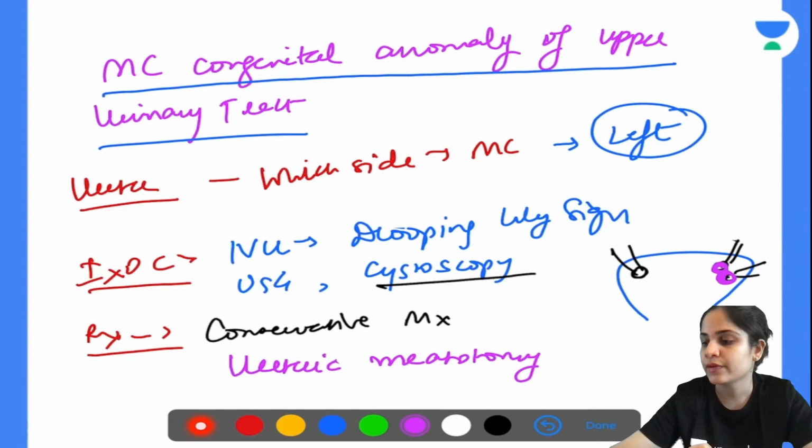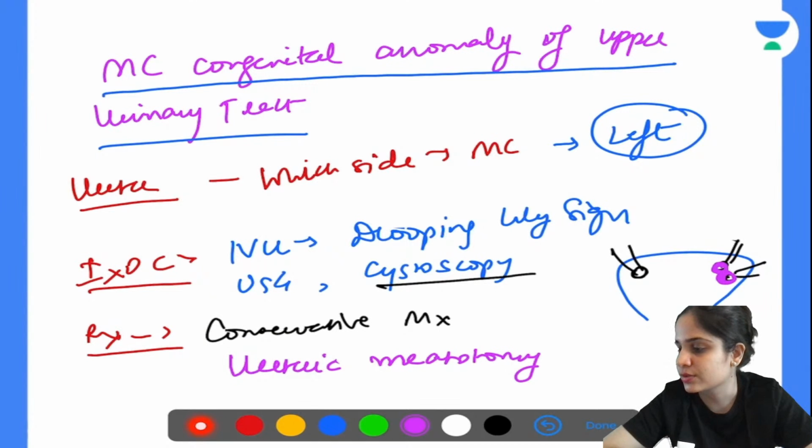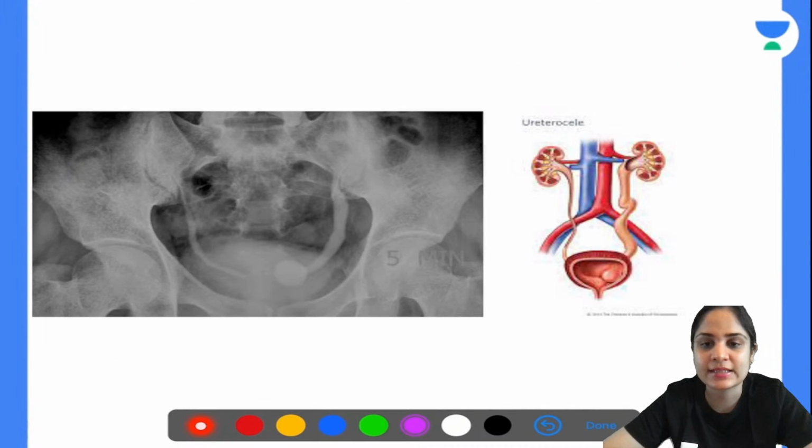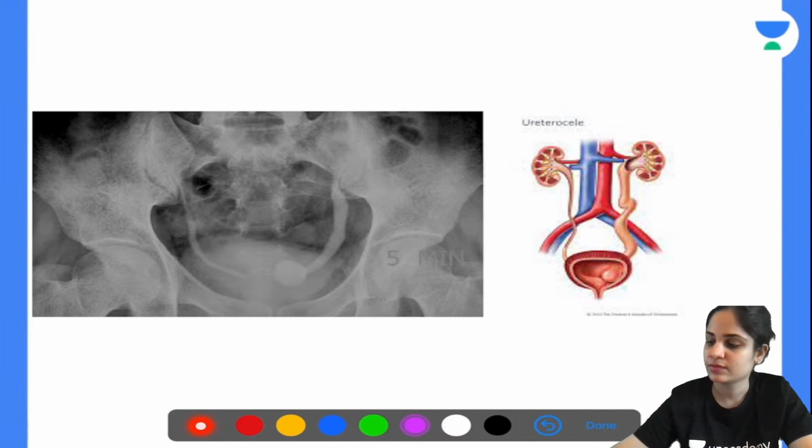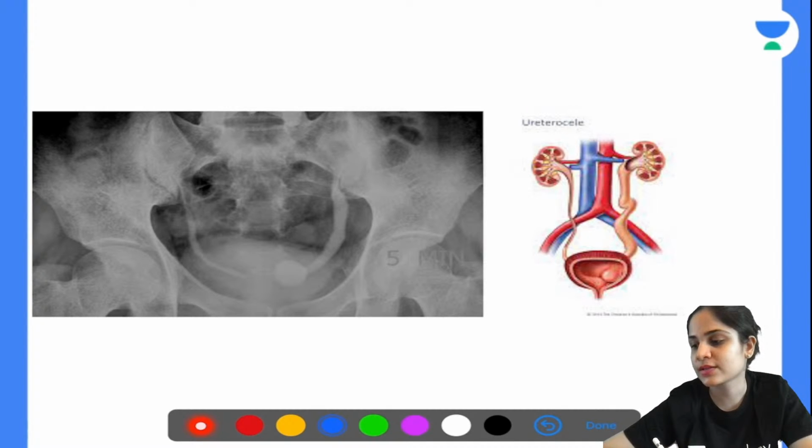Okay, now moving on to our next picture. So this is very easy to diagnose. One of the easiest to diagnose. You're looking at the IVU image also, you're looking at the gross image also, and what is the thing you can see? You can see this side the ureter is absolutely normal, this side the ureter is distended, and also there is something in the bladder on this side.